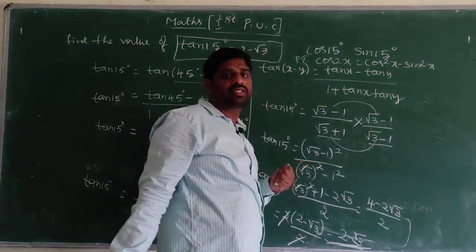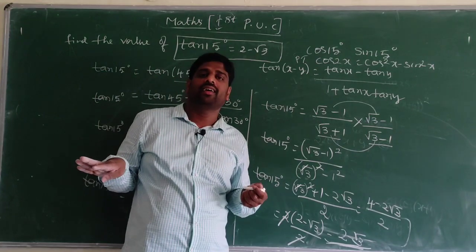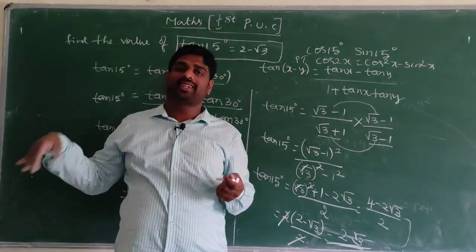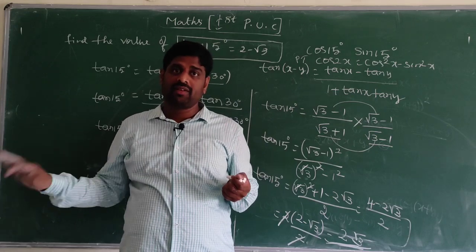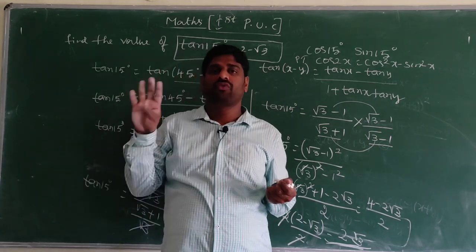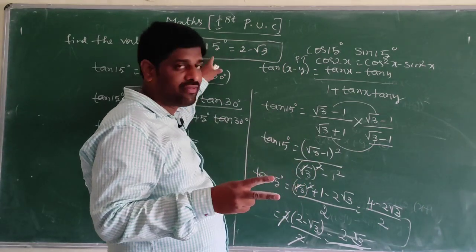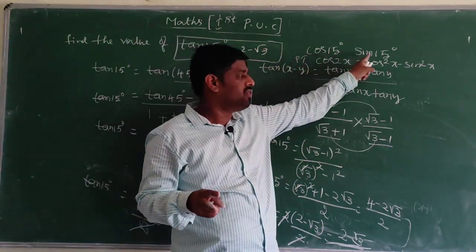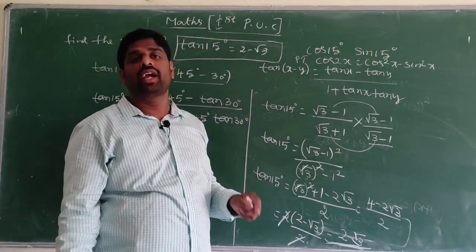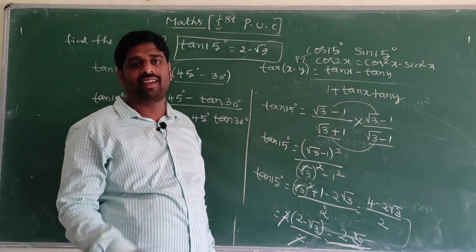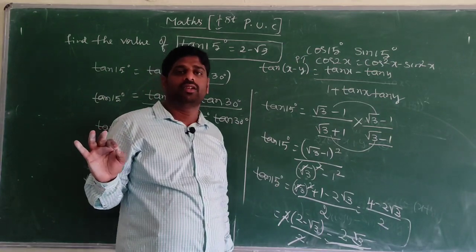Like these questions they will ask for 2 marks. Sometimes they will ask a 6 mark question for cos of x plus y, but sometimes cos of x plus y is for 4 marks. For 2 marks, questions like tan 15 degree, cos 15 degree, sin 15 degree, cos 2x formula, sin 2x formula, tan 2x formula. This type of questions they will ask. So the 8th question is completed.